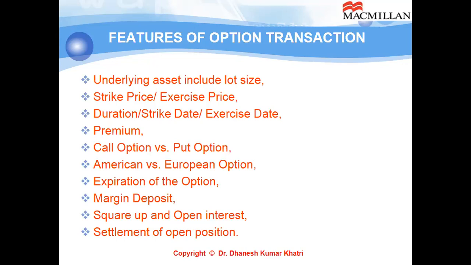Options can further be classified depending upon the nature or style of exercise: American option versus European option. If an option is an American styled option, it can be exercised on any day up till the expiry. That means on 1st April 2020, someone is buying an American call option for the month of April.